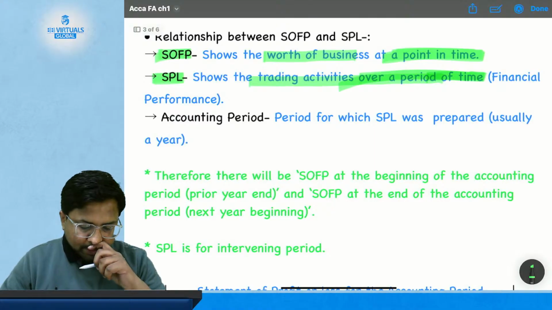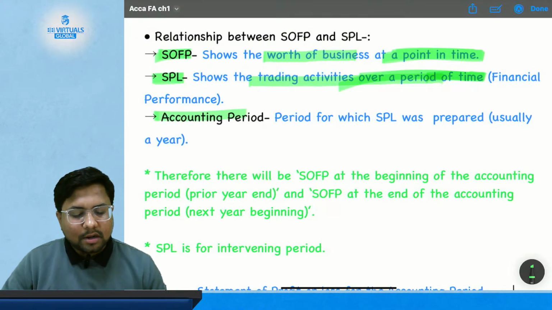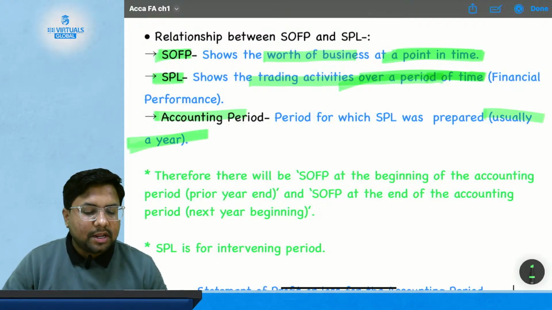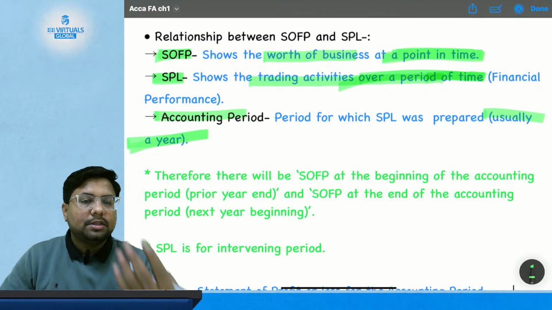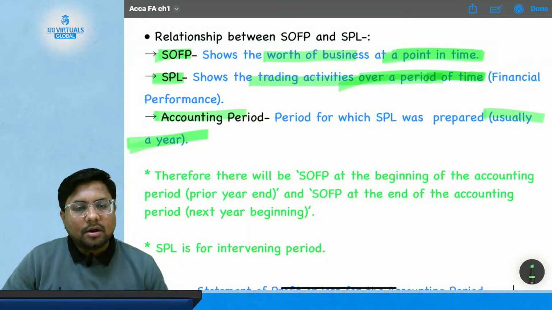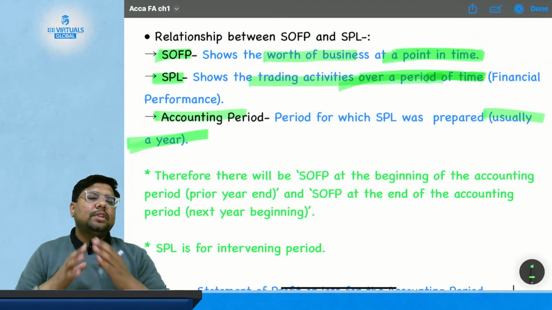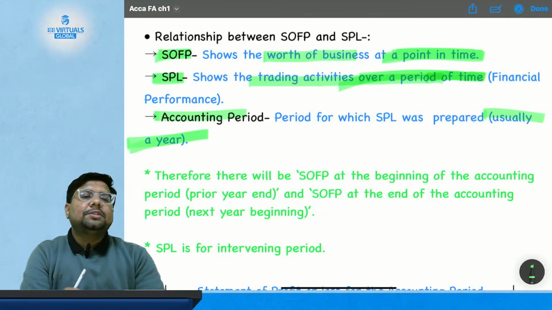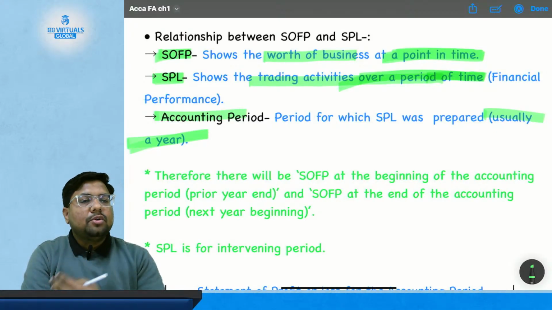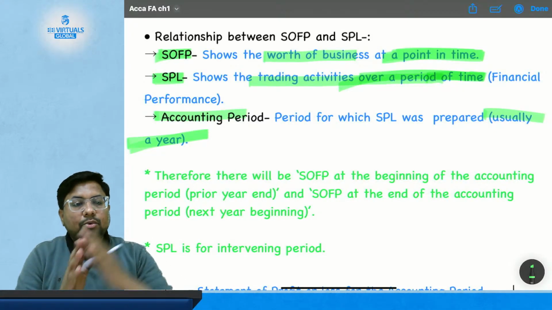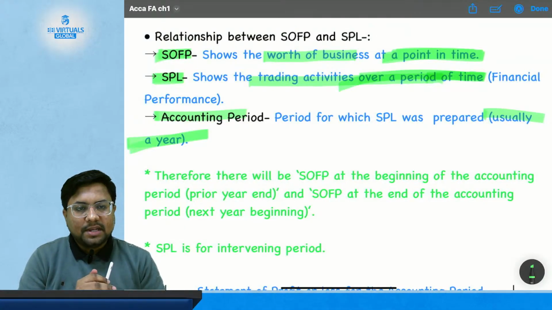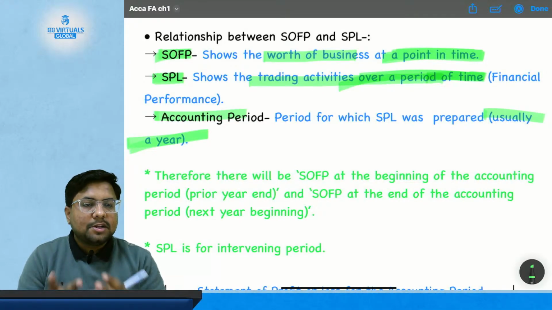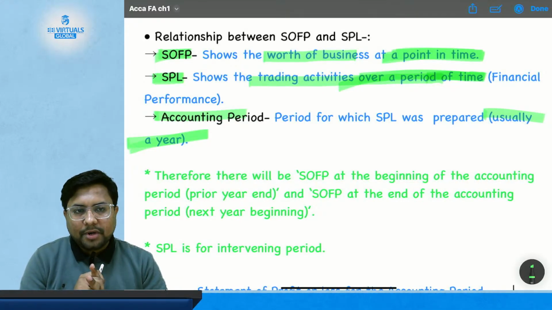Now, what is an accounting period? Accounting periods are generally a year. If you have started at the beginning of the year, the entire year will be your accounting period. But suppose the year starts on 1st of January, but I have commenced my business only on 1st of April, then April to December will be my accounting year, because my business only started in April.